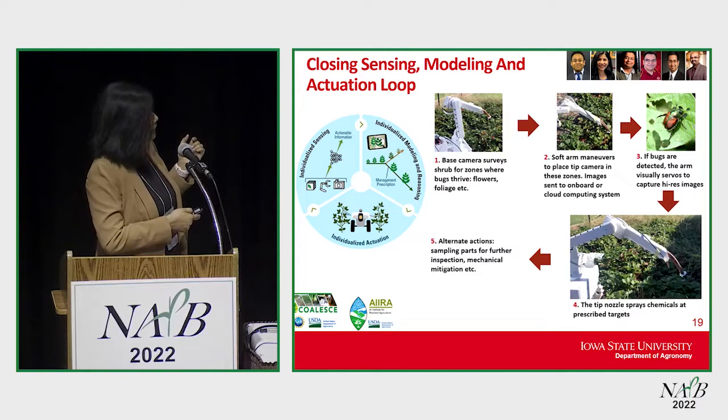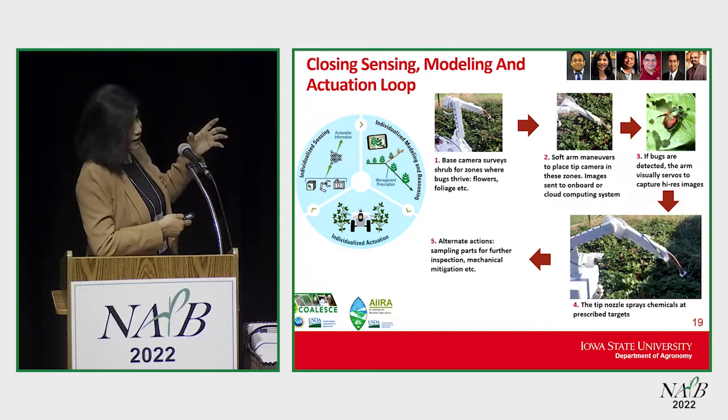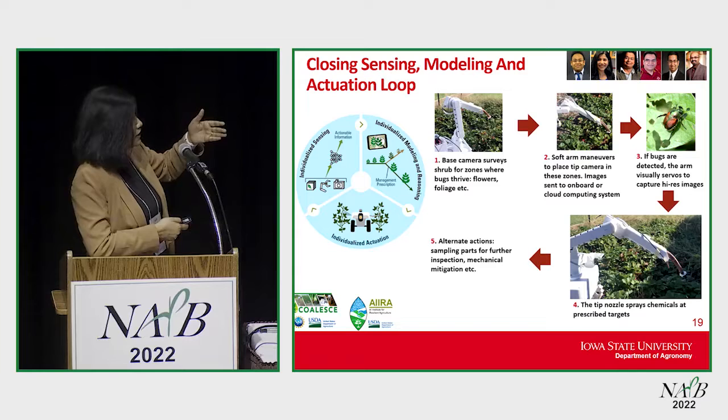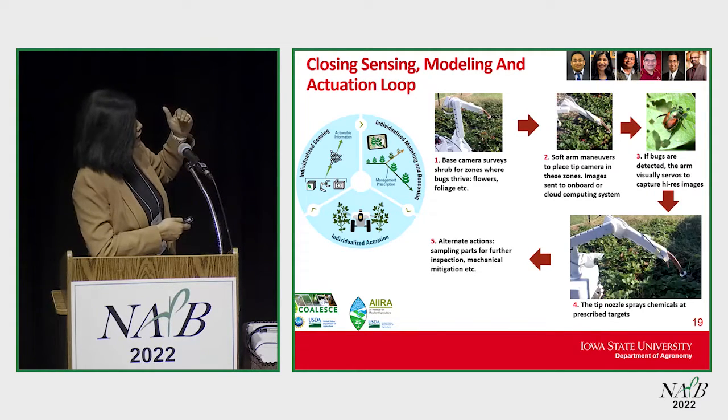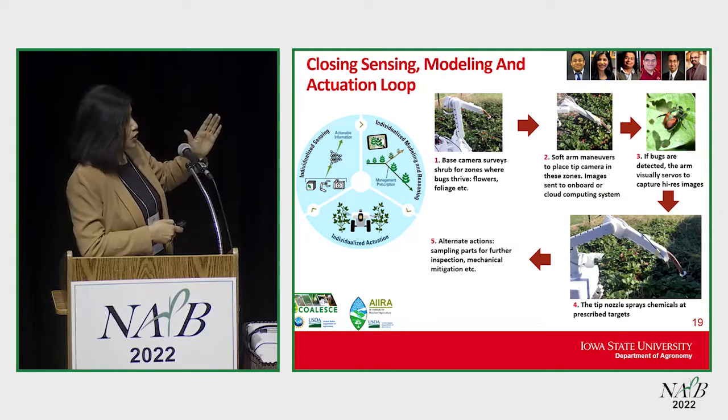And once they're surveying this canopy, they're identifying and looking for insects. As soon as it sees the insect, the data goes into the model, and it says, hey, is this density enough? Is the population of the insect enough? If it has reached this economic threshold or action threshold, then it tells the dexterous arm to spray or spot spray. So this is where we are going to close this sensing, modeling, and actuation loop, and this is where our detection work is going to feed.